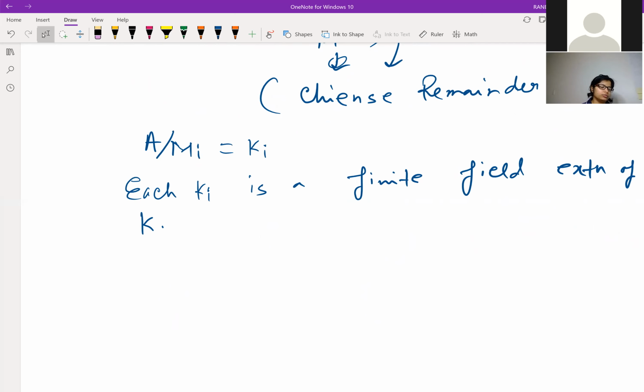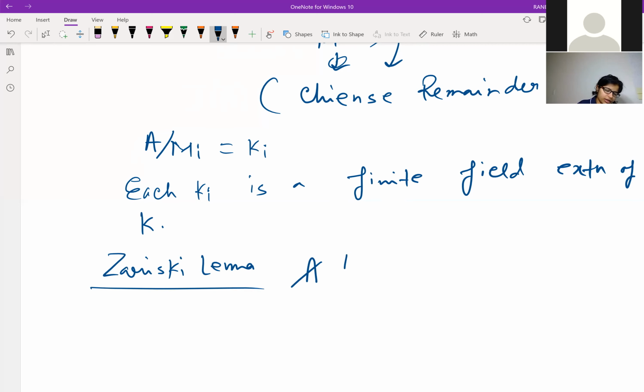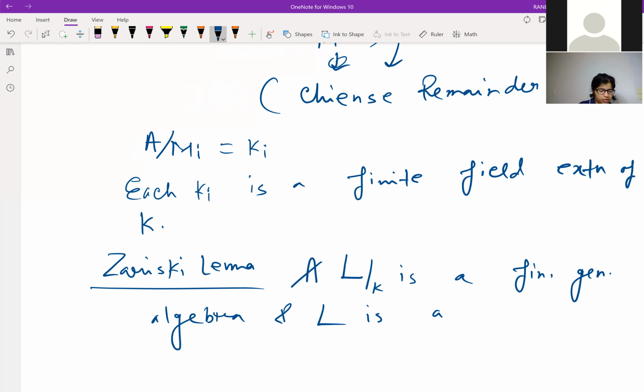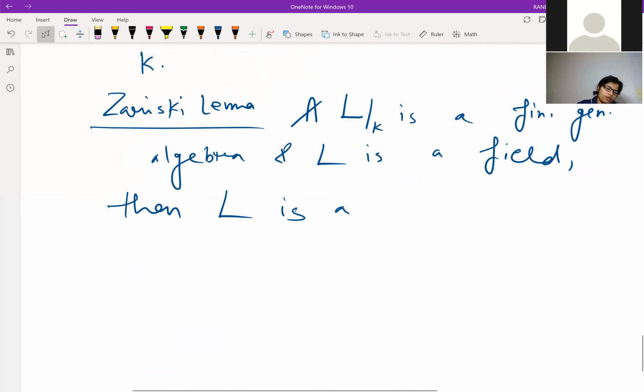So now, why is Ki a finite field extension? Because I'm applying the Zariski lemma here. The Zariski lemma says that if L over K is a finitely generated algebra, and L is a field, then L is a finite extension.